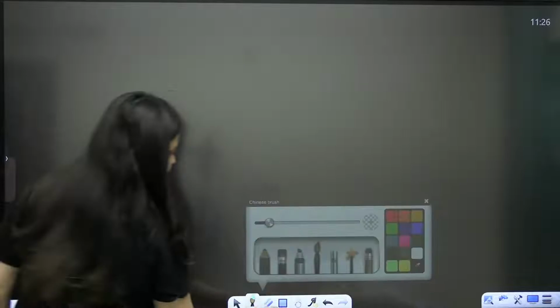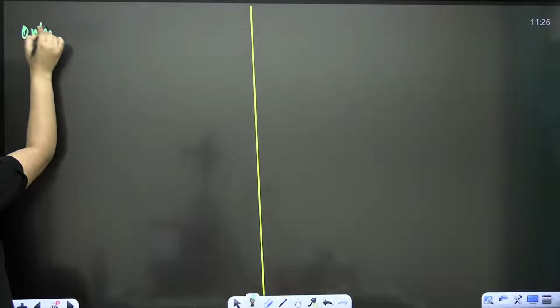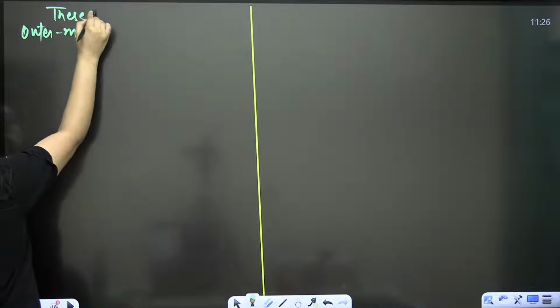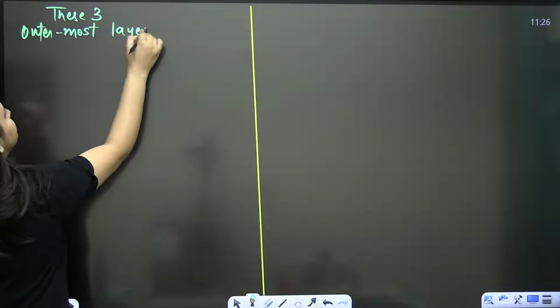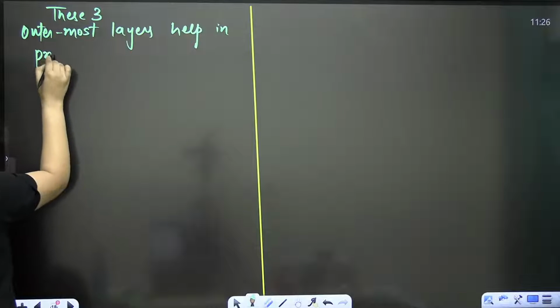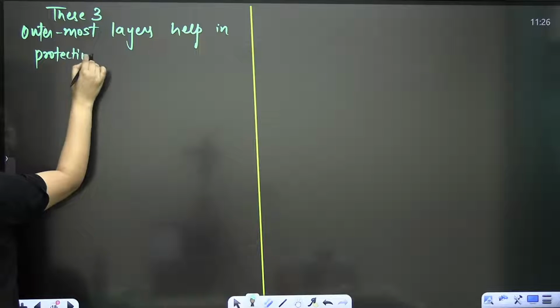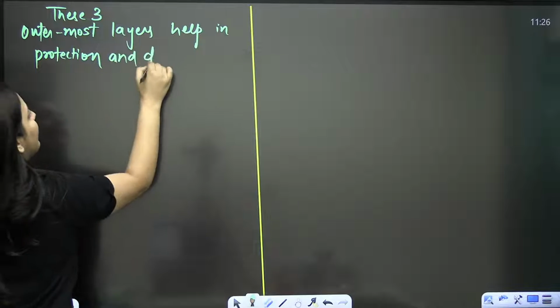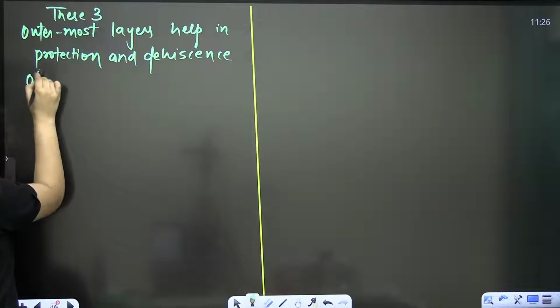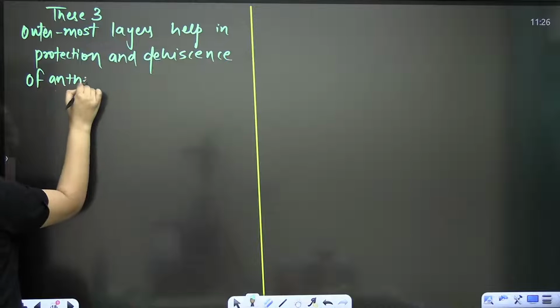So write down: these 3 outermost layers help in protection and dehiscence of anther. Clear, bache?